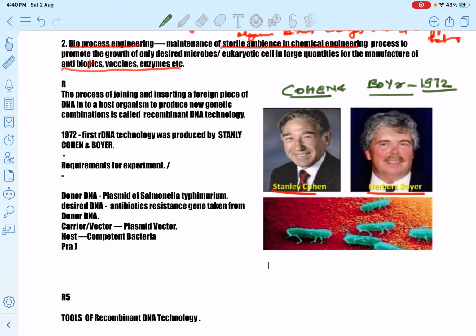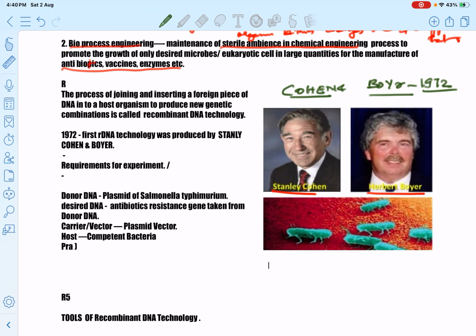Yes, it is possible through the emerging branch of biology, biotechnology. Okay, how is it possible? First we have to select a desired gene. This desired gene we select from a donor.